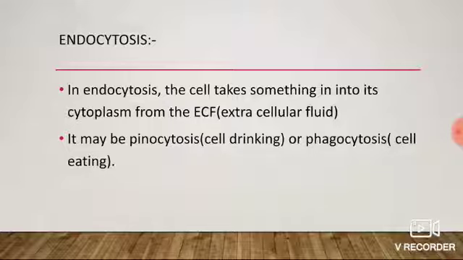Endocytosis. In endocytosis, the cell takes something into its cytoplasm from the extracellular fluids. It requires energy in the form of ATP. It also requires calcium ion. And the types of endocytosis are pinocytosis and phagocytosis.